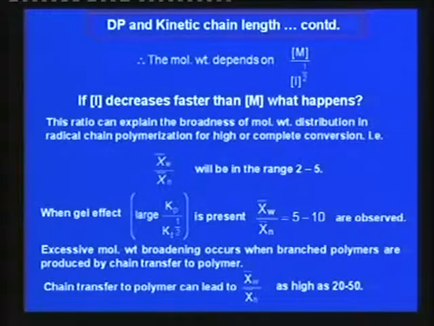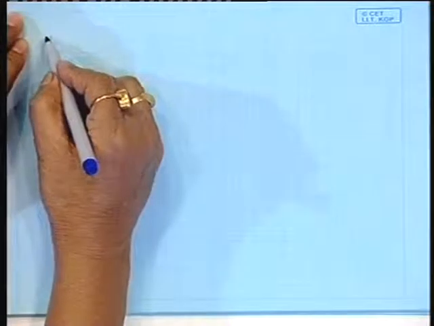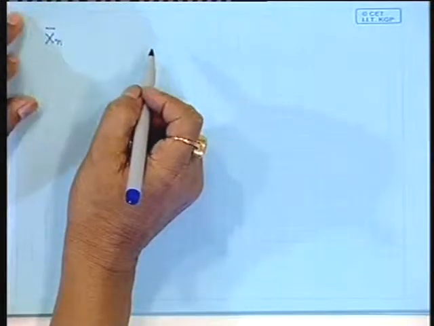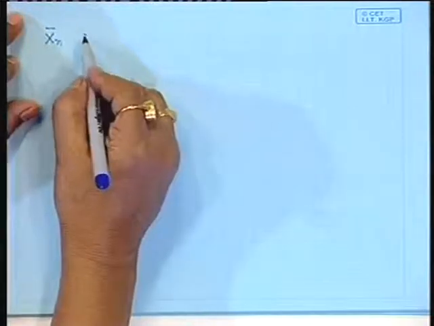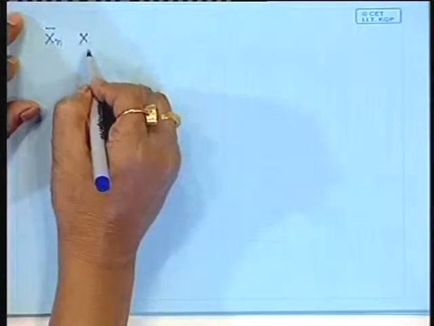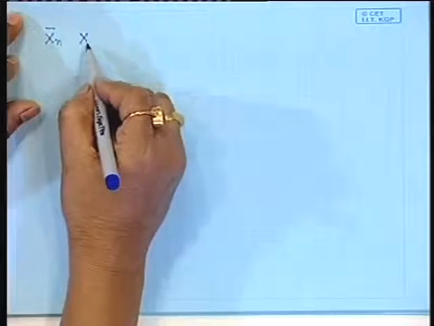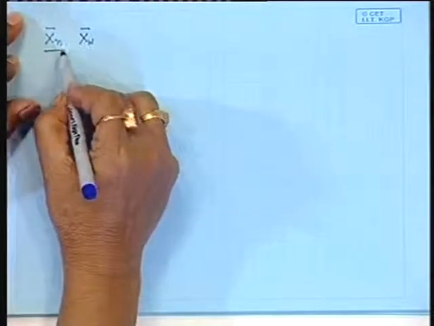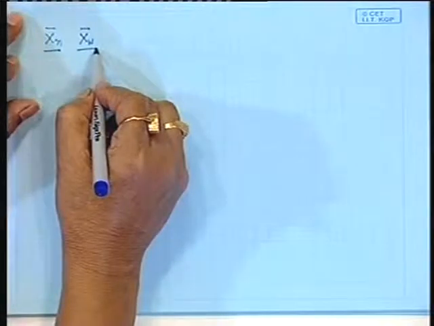Now, let us consider one parameter. You have been acquainted with the parameter number average degree of polymerization. You can have another parameter, weight average degree of polymerization. What is number average? What is weight average?